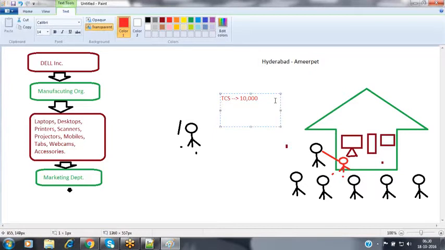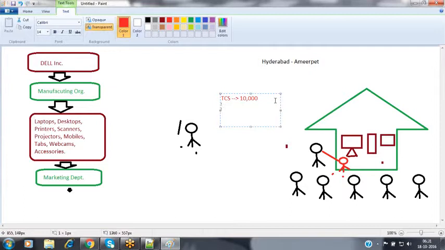Suppose I have my hotel. In that hotel, in order to generate the bill, I want to use these products. I have a supermarket. In order to generate the bill and maintain my stock information, my employees' information, my customers' information, I would like to use these laptops and desktops. I have my shopping mall, there also I want to use that. I have my institute, there also I want to use that. So these products are not only used by individual people, they can be used by organizations and by business people also.